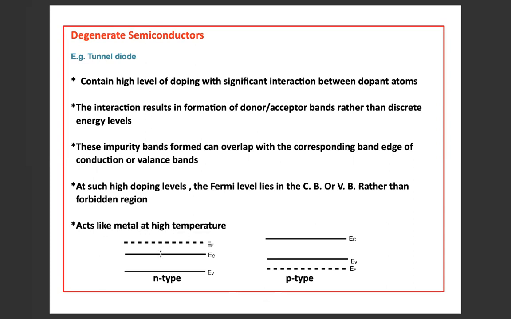So for degenerate semiconductors, in an N-type semiconductor, the Fermi energy level lies inside the conduction band, and for a P-type semiconductor, the Fermi energy level lies inside the valence band instead of within the forbidden region, as we have seen in the case of non-degenerate semiconductors.